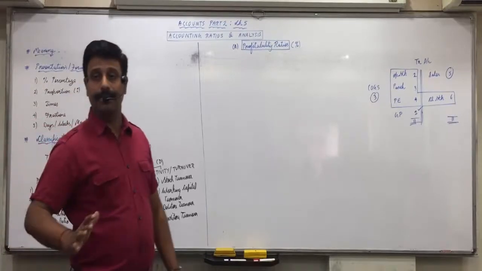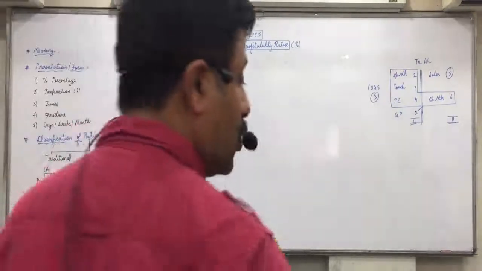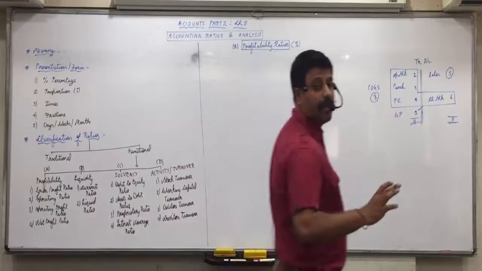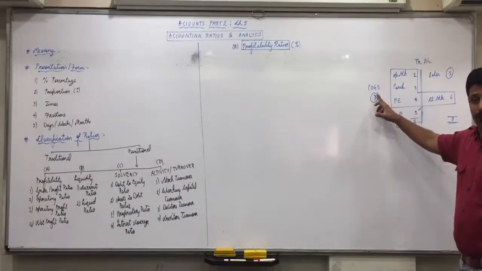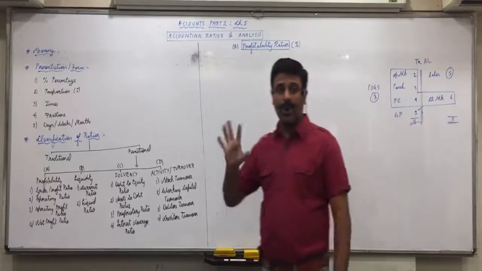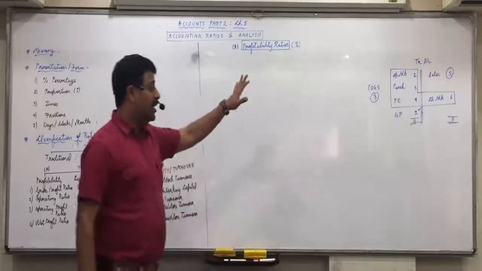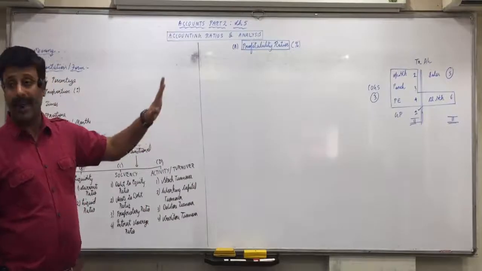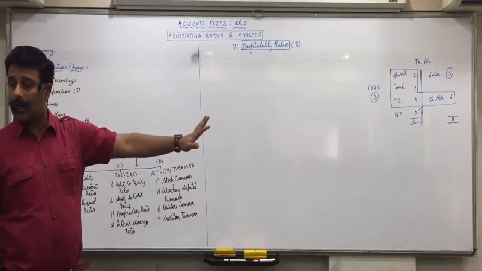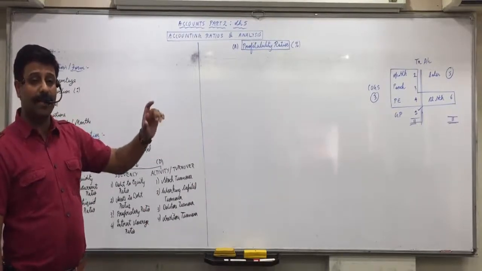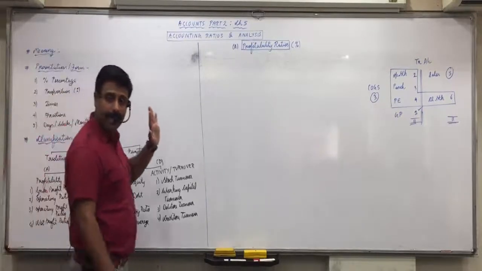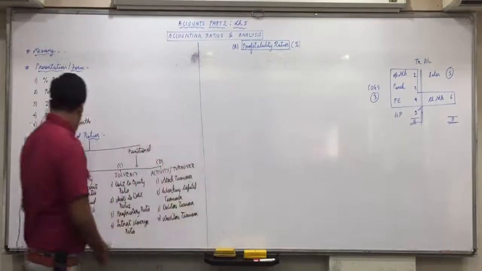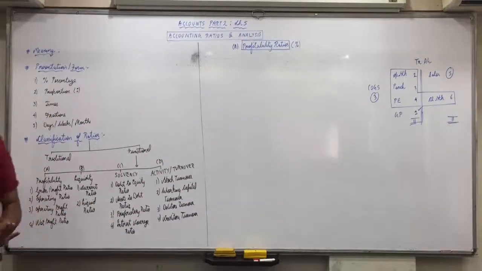Did all of you understand this portion? So how will you find gross profit? Sales minus cost of goods sold. Now we find cost of goods sold: opening stock plus purchase plus direct expense minus closing stock. And if changes in stock is given, then directly purchase plus changes in stock. Any confusion in that?